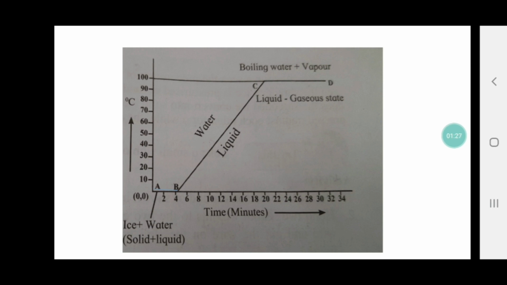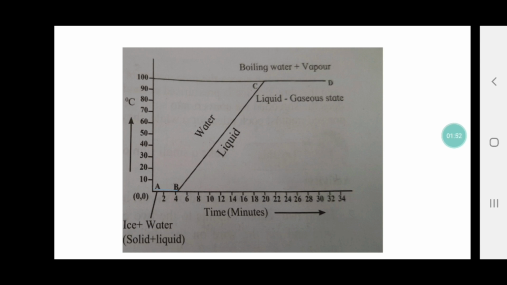For different substances there are different melting points and different boiling points, and similarly different latent heat of fusion and different specific heat of vaporization. It's given on page number 63 of your book. Please go through that table.